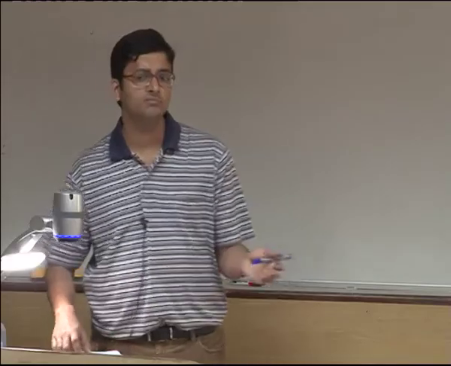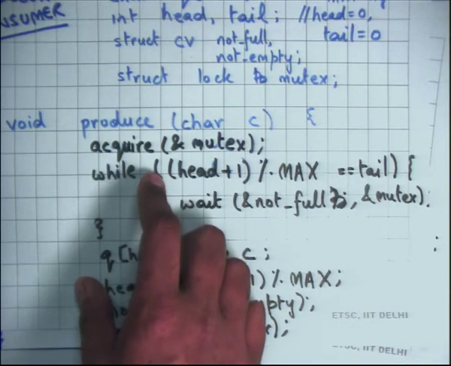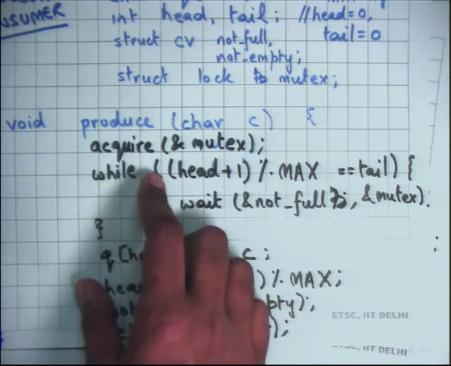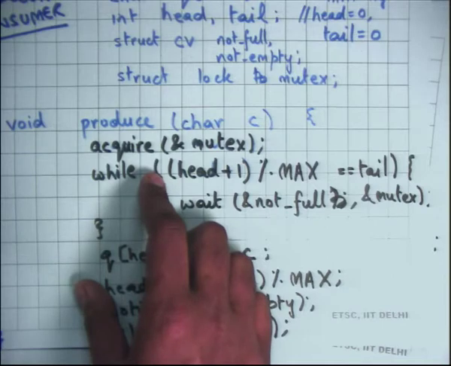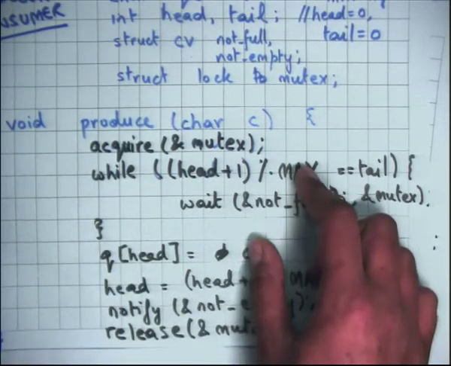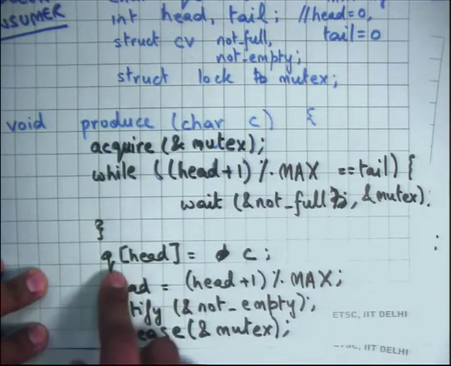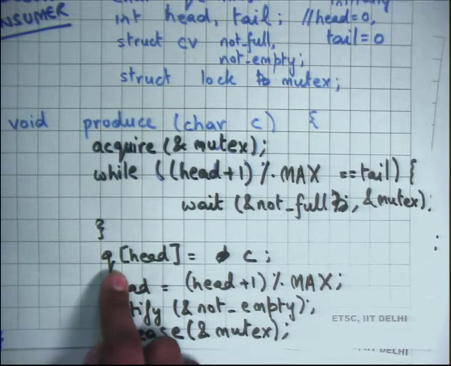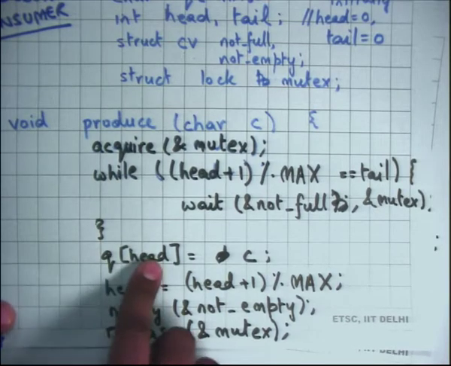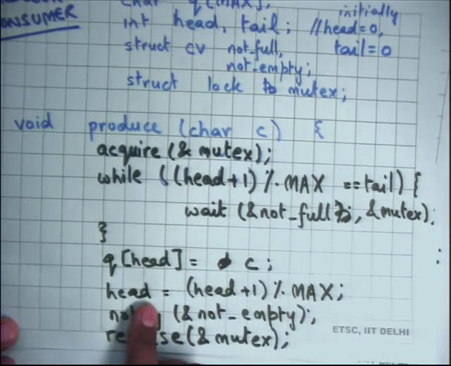So let's say you check the condition again, and assuming there was just one producer and one consumer, and the consumer has just notified me, that basically means there must be some empty space in the queue, right? Somebody has just consumed something and has notified me, so this condition should be false, right? And so you should get out of the loop, and at this point you can be sure that there is empty space in the queue, and head is pointing to that first empty slot, and you produce in that empty slot.